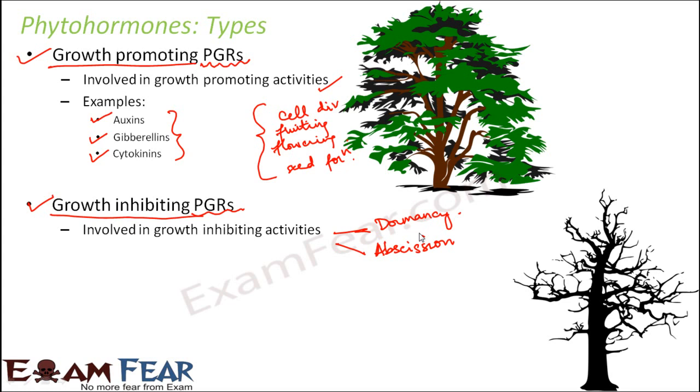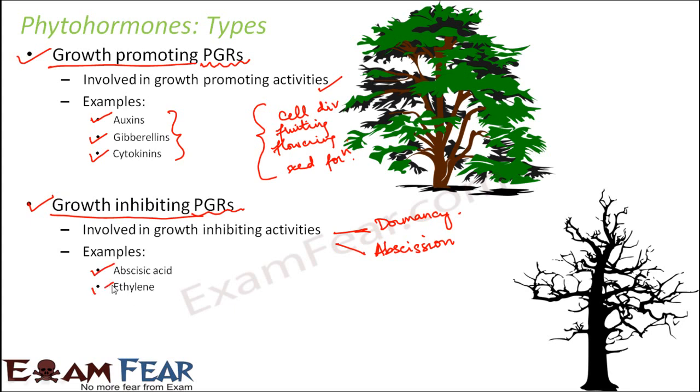So if the flowers or fruits or the leaves get shed quickly, there will be no growth, right? Because you are actually losing all the elements which help you in growing. So these kinds of plant hormones will promote dormancy or abscission. So examples of these would be abscisic acid and ethylene.